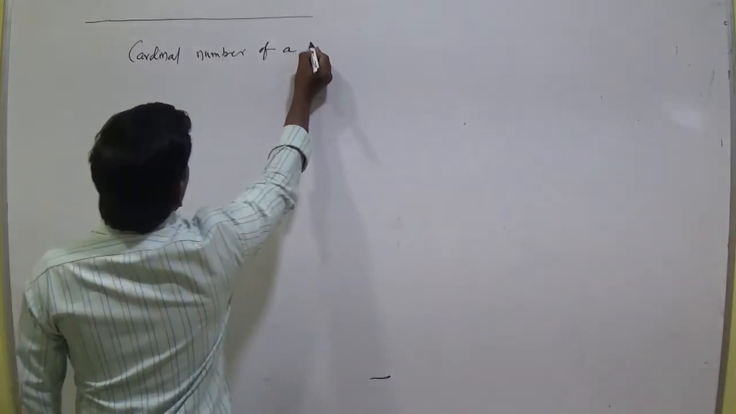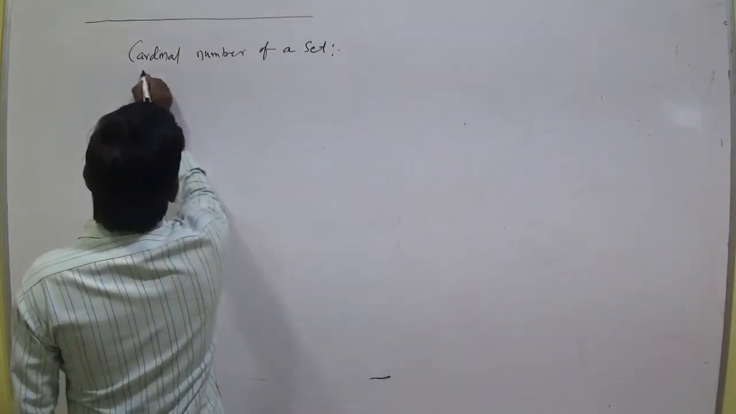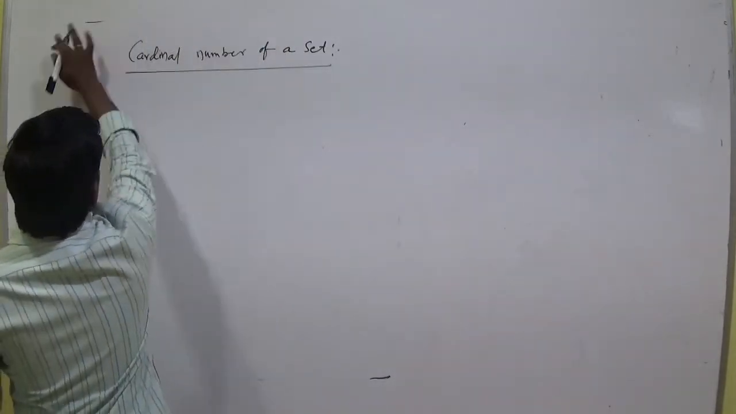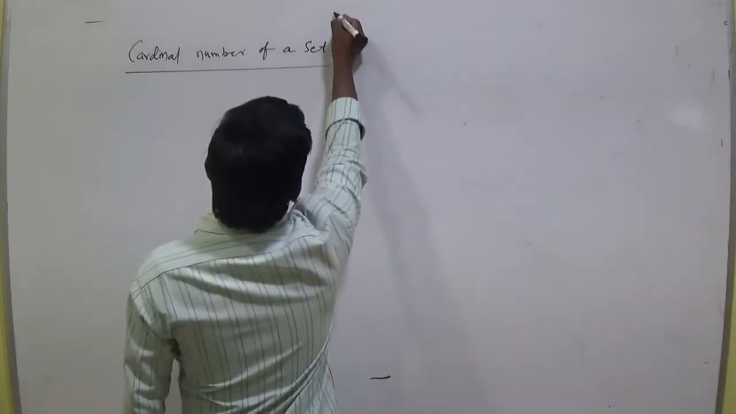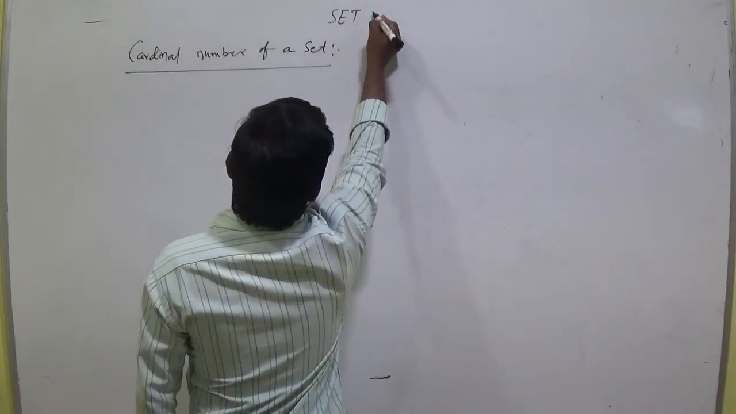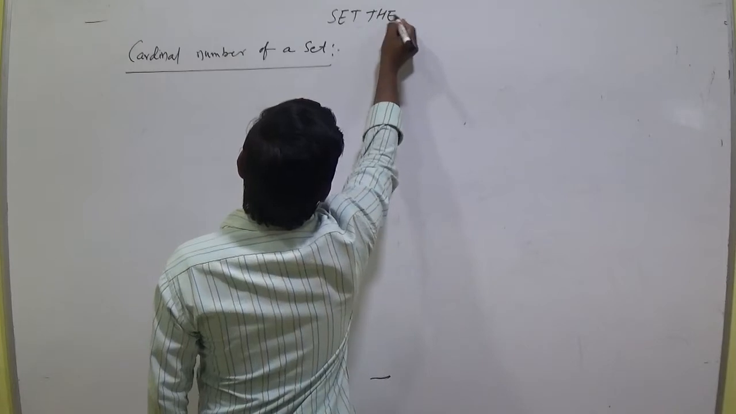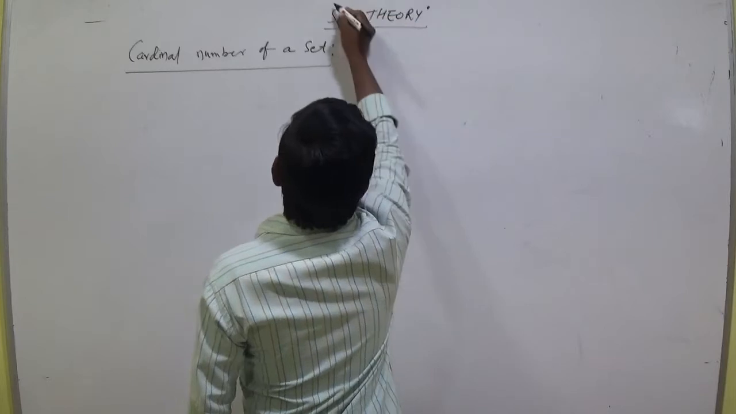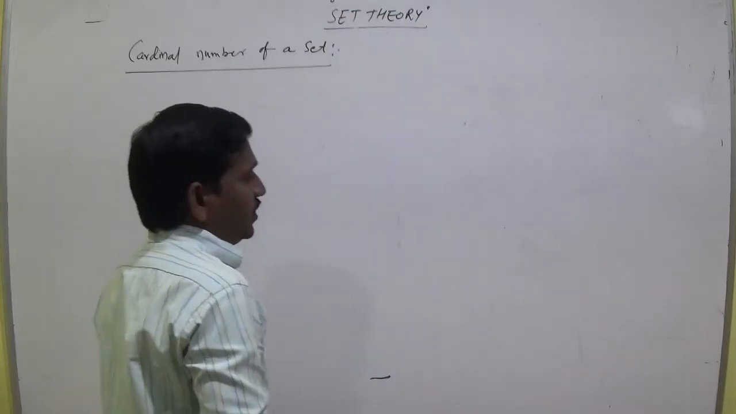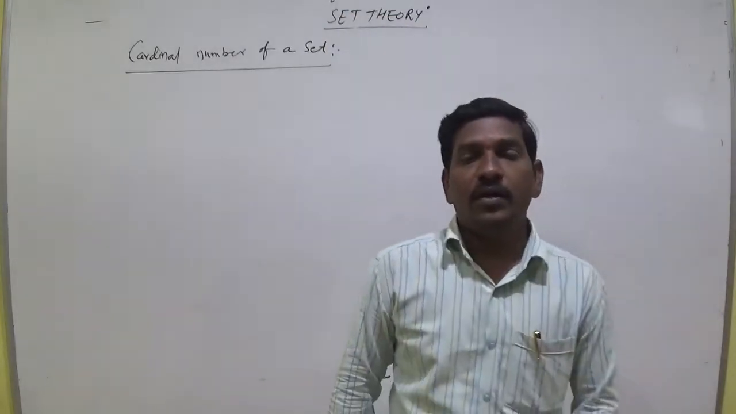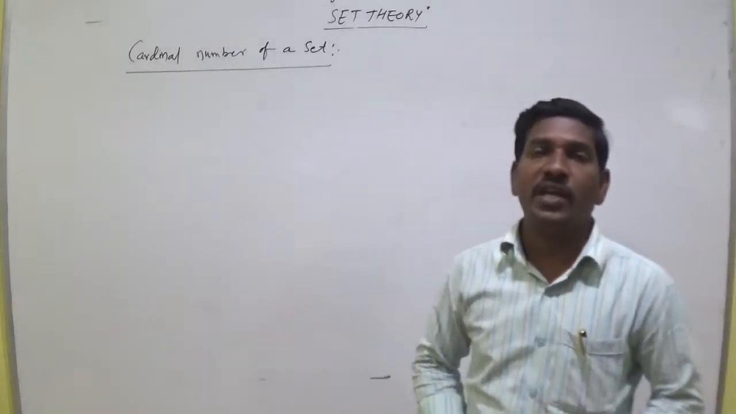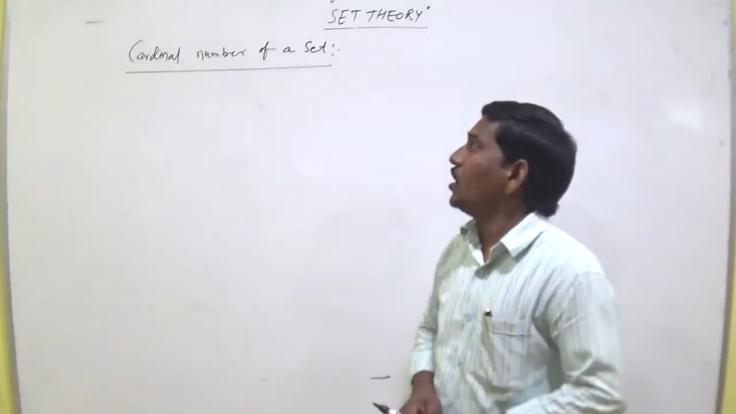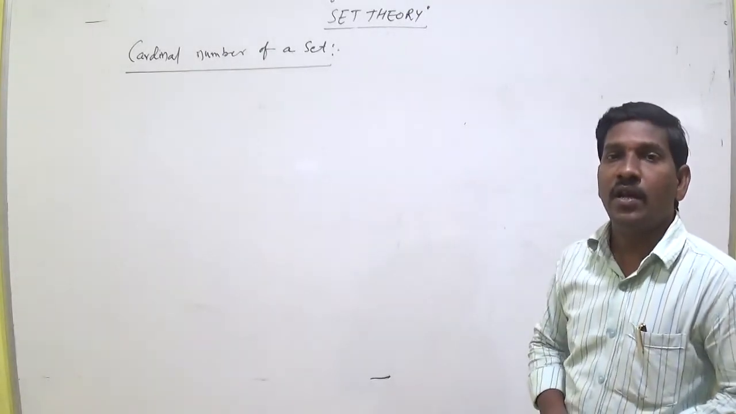What is the meaning of the cardinal number of a set? The number of distinct elements contained in a finite set is called the cardinal number of the set.